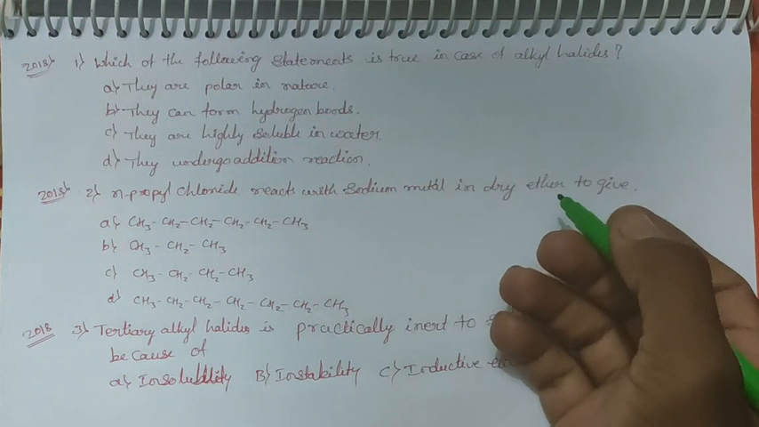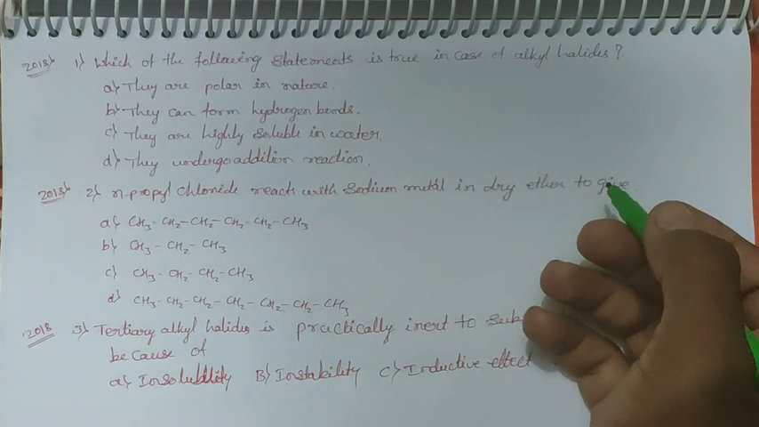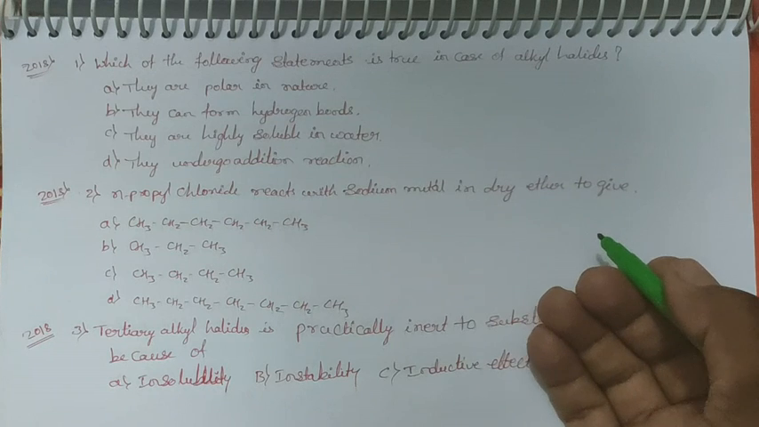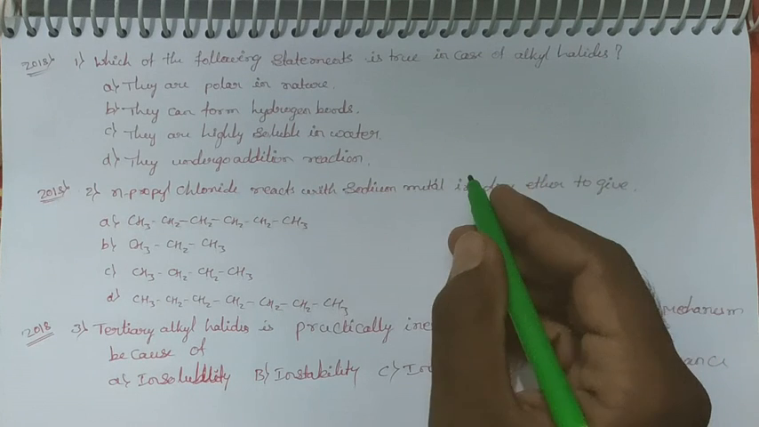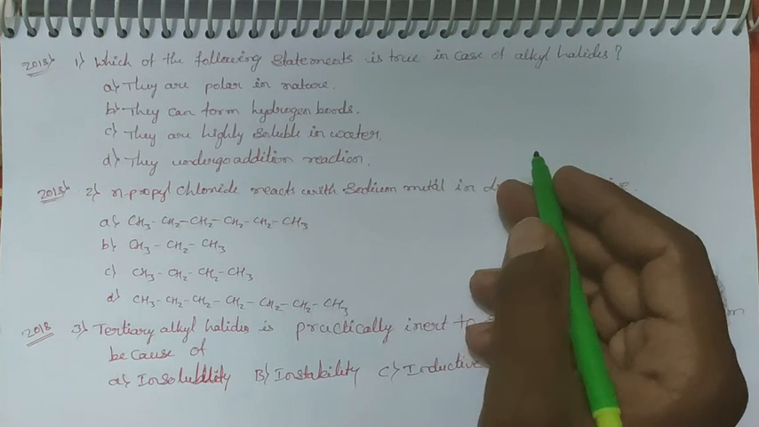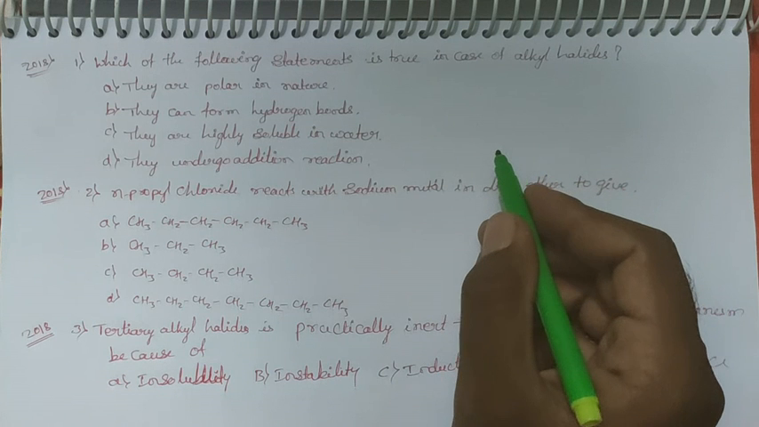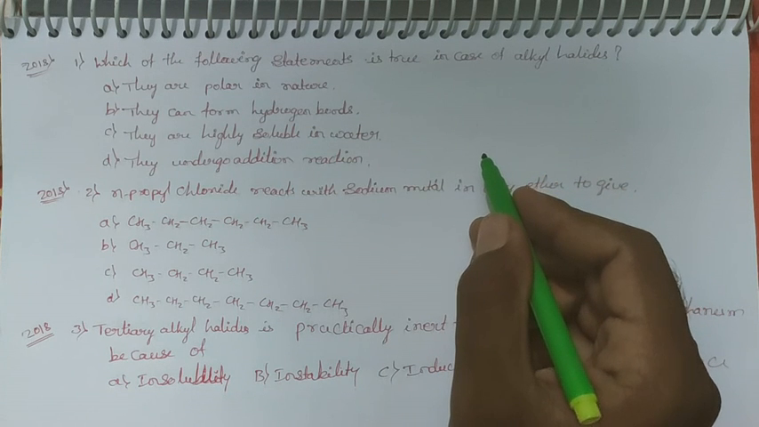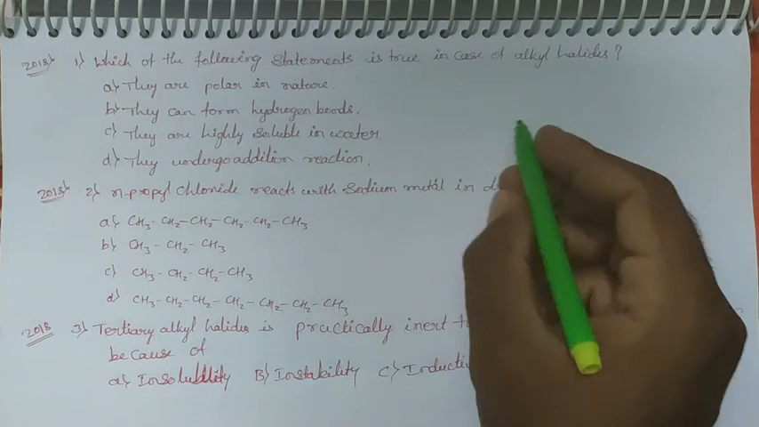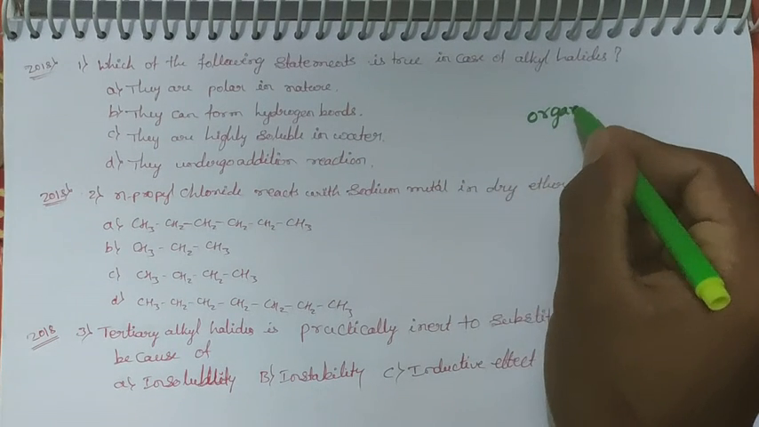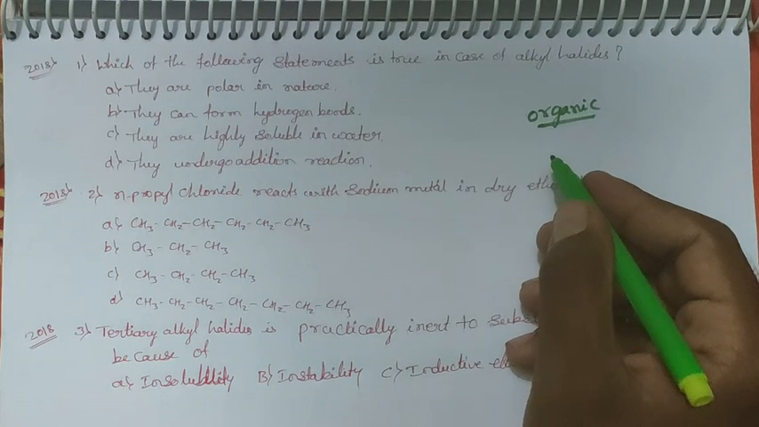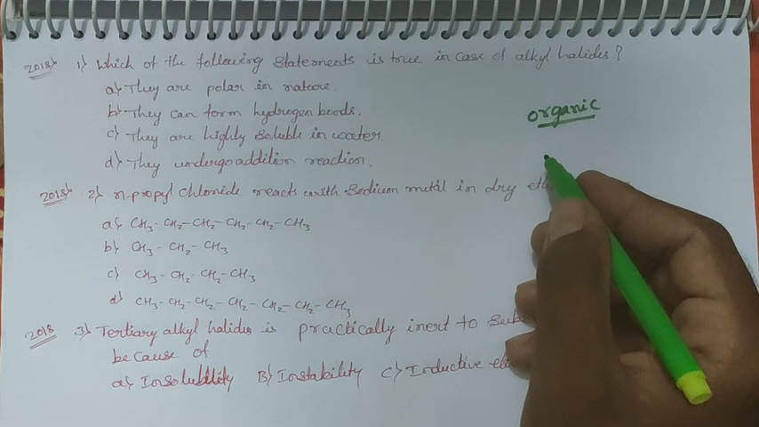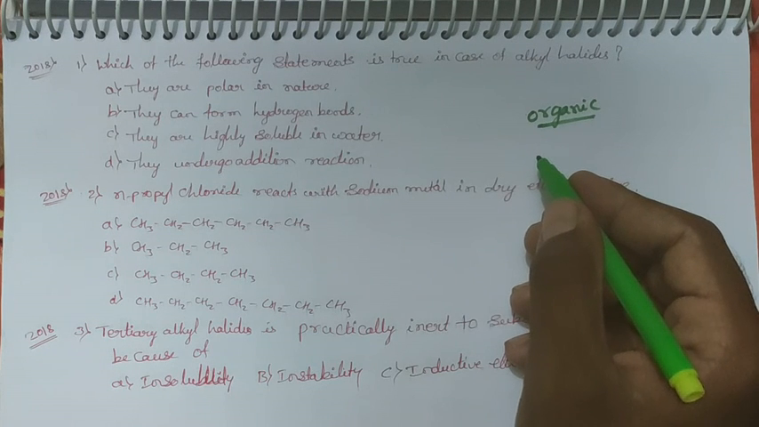In this session, I am going to solve the previous year CET and NEET questions regarding the chapter haloalkanes and haloarenes. One thing you have to remember, dear students, whenever you are solving NEET and CET questions regarding the organic part, the questions are not specific. Haloalkane and haloarene questions come, but very rare.